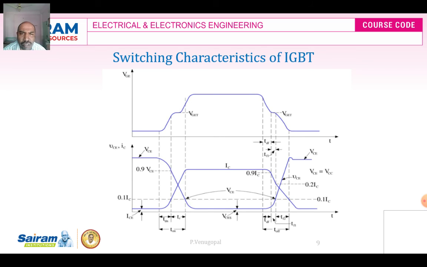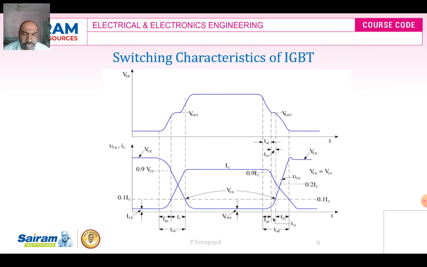When the VGE decreases, the VCE increases from a lower level to a higher level, but the collector current starts decreasing. The time required for the collector current to decrease from maximum to 90% of the IC is called TDF. Next we have the fall time.